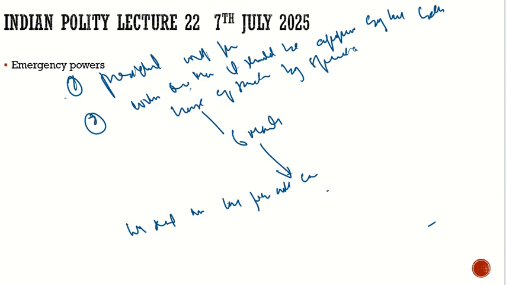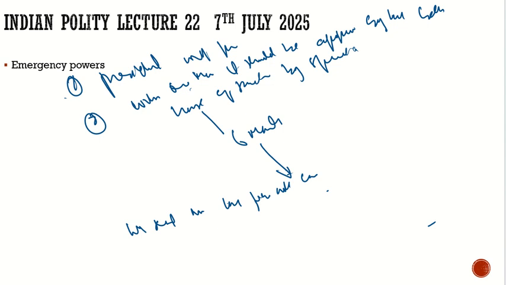Here we understood how it is proclaimed, how it becomes valid, and how long it remains valid. First, it will be proclaimed by the president. Then it will be passed by a special majority in both houses of the parliament. Then it will stand for 6 months. After 6 months, both houses of the parliament will pass it again to continue it. How long? There is no such limit.